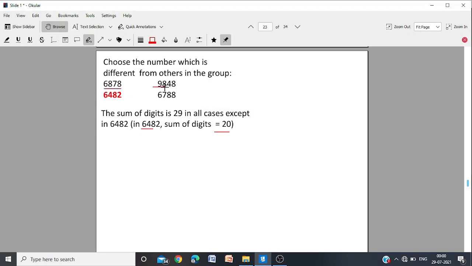Add this: 6 and 8, 14, and 7, 21, and 8, 29. 9, 8, 17, and 4, 21, 8, 29. 6 and 7, 13, and 8, 21, and 8, 29. This is the only one where you do not get 29. The sum of the digits is 20. In all the other cases, the sum of the digits is 29, and only in this case the sum is 20, not 29. So this is the odd one out.